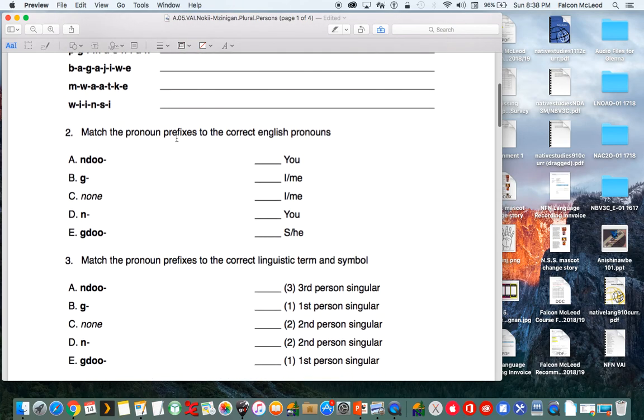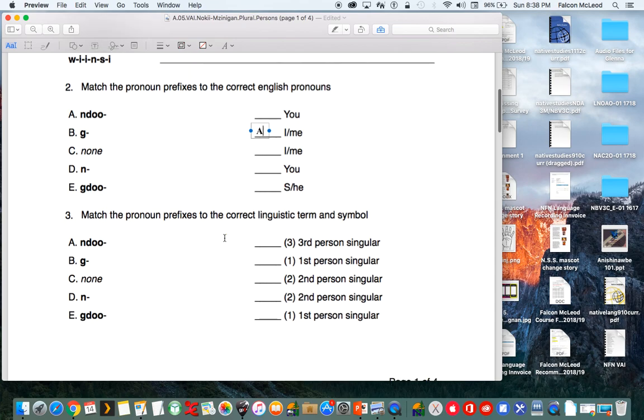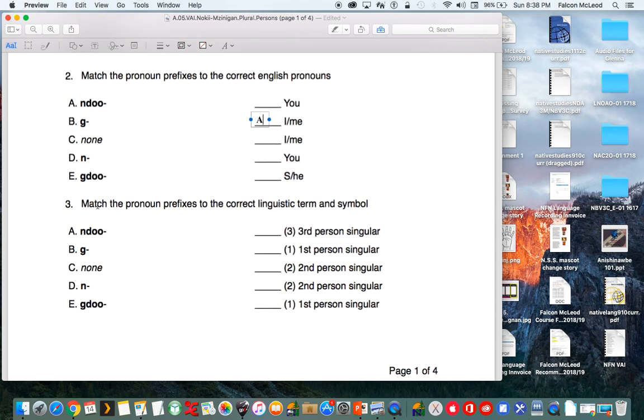Number 2, match the pronoun prefixes to the correct English pronouns. So we have ndo here. That means I or me, which is right here. So we put an A here. We also have an N sound here that could also mean I or me, and there's a second one here. Number 3, match the pronoun prefixes to the correct linguistic term and symbol. So again, we have ndo. That's I or me, which is the first person singular. So we put that right there.